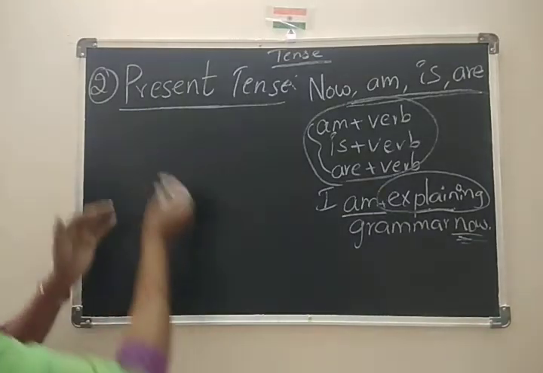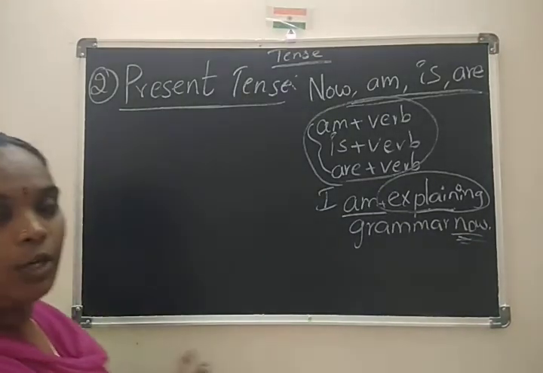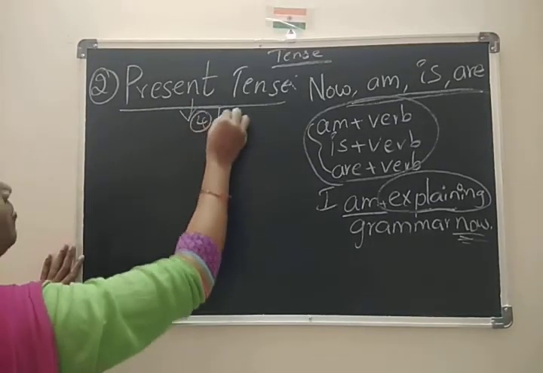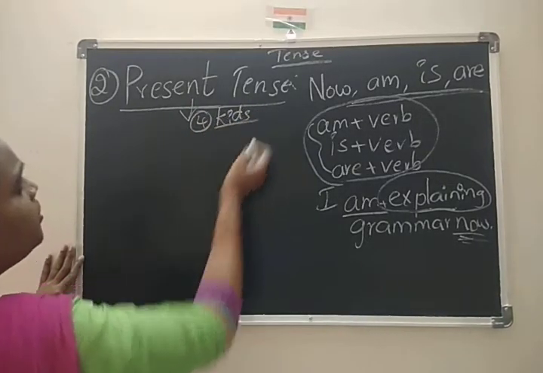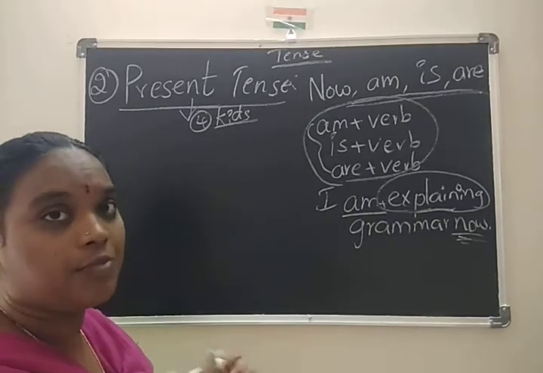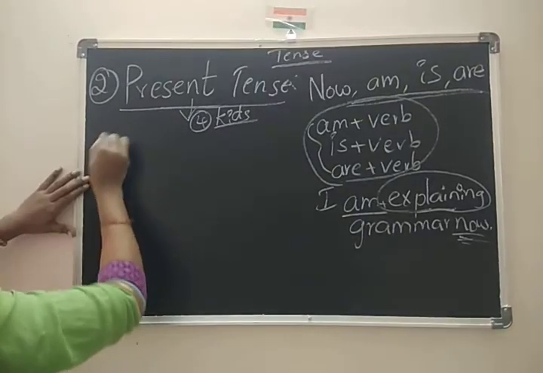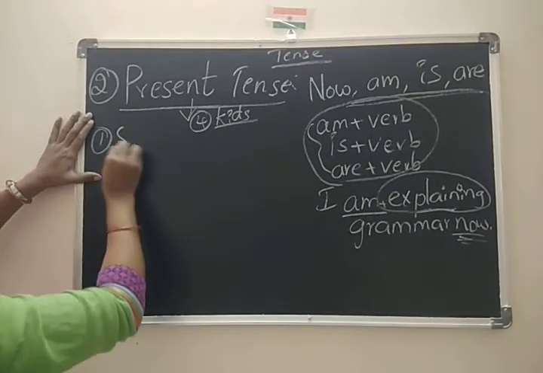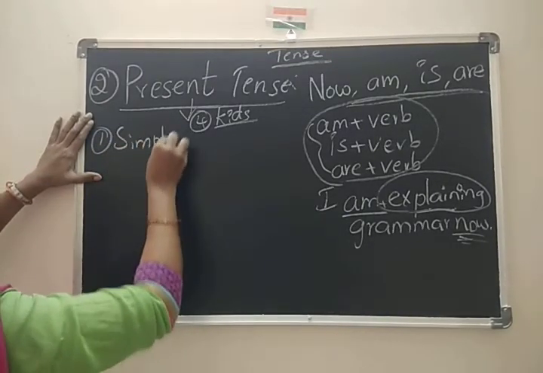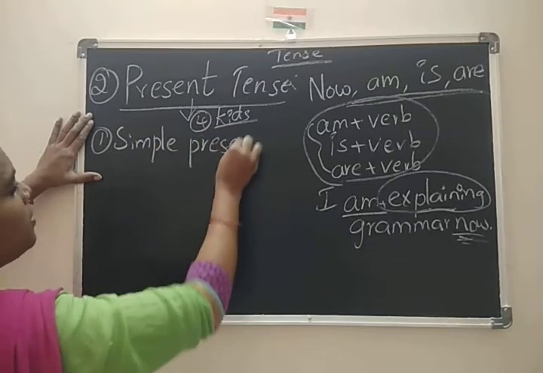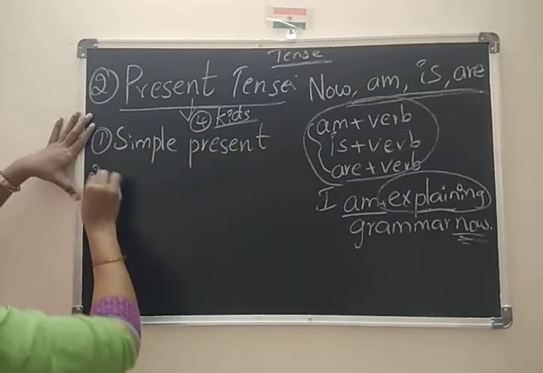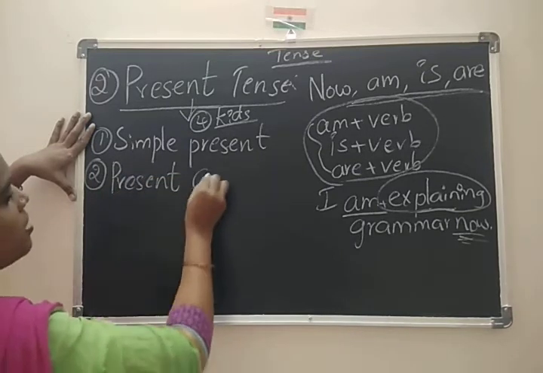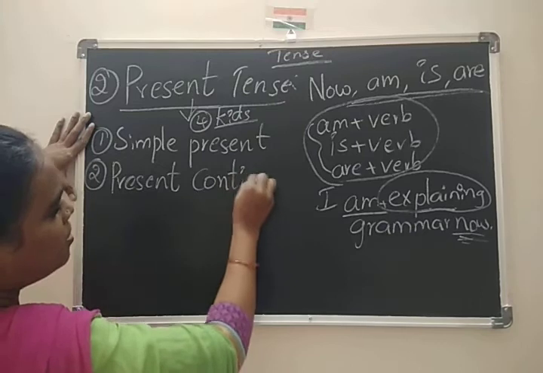Now, coming to the present tense family. How many kids does present tense have? I said to you, see, 4 kids. Same like past tense only, but here the father's name will change. Who is the first? Simple present tense. Second one, present continuous tense.